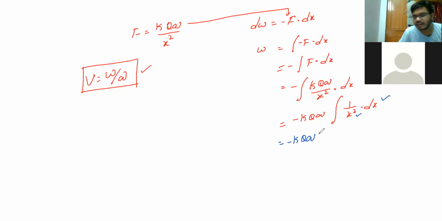You are a math student, right? No, sir, psychology. Oh, okay, I understand now. Right, no issues. So now, can I write this 1 by x square as x power minus 2?